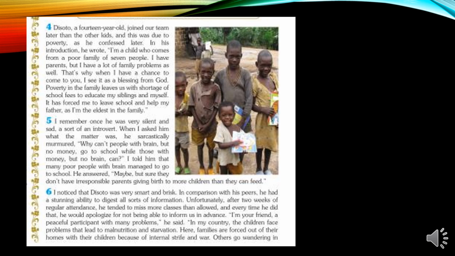Paragraph 4. DeSoto, a 14-year-old, joined our team later than the other kids, and this was due to poverty, as he confessed later. In his introduction, he wrote, I'm a child who comes from a poor family of 7 people. I have parents, but I have a lot of family problems as well. That's why when I have a chance to come to you, I see it as a blessing from God. Poverty in the family leaves us with shortage of school fees to educate my siblings and myself. It has forced me to leave school and help my father as I'm the eldest in the family.